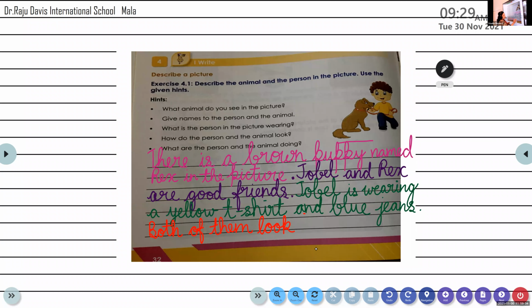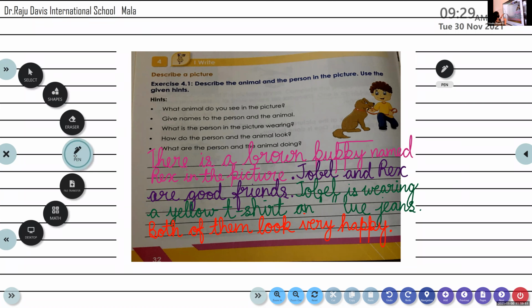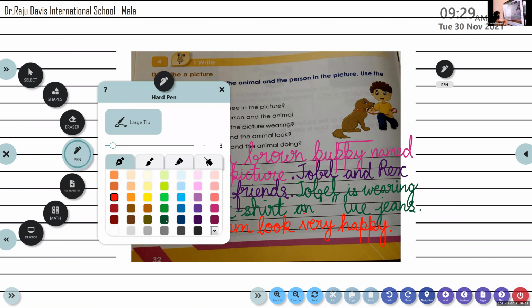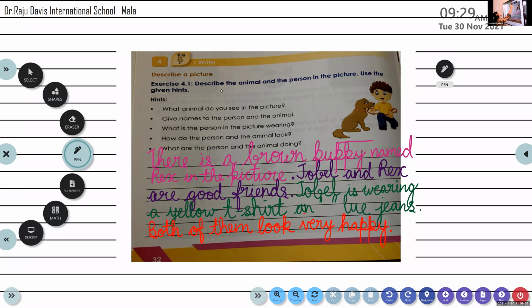You said very happy, right? So we will write very happy. Both of them look very happy. Very good, Rudraksh. Thank you, my dear. Yeah, welcome.